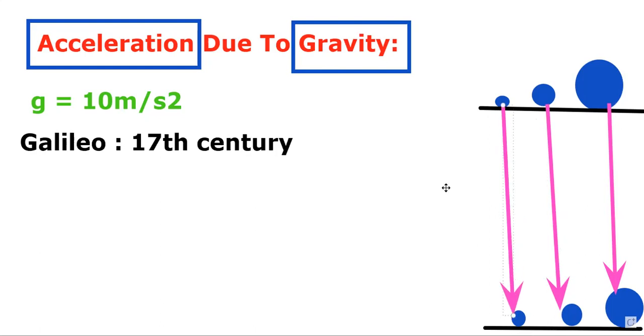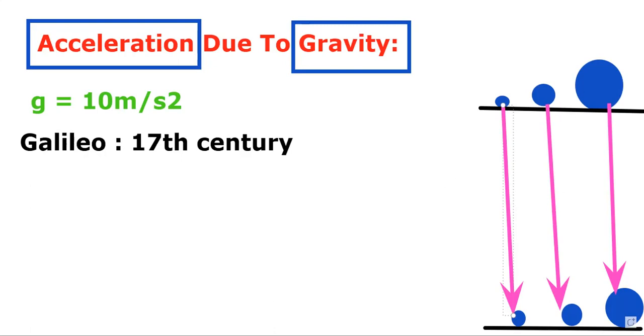But Galileo observed that when the objects are released and fall from a certain height, they are independent of mass. Their mass has no influence, and they will strike the earth's surface at the same time.